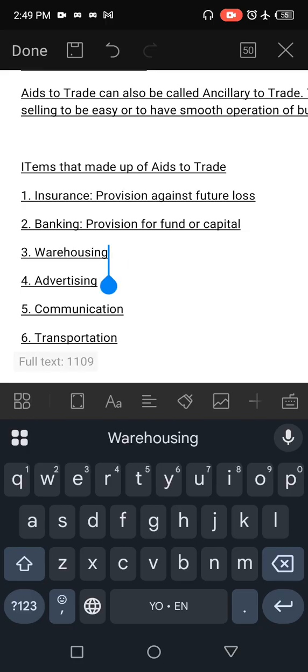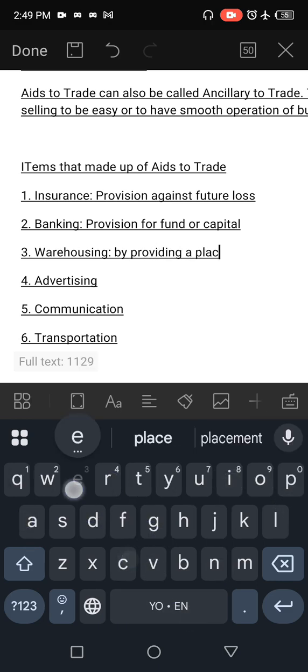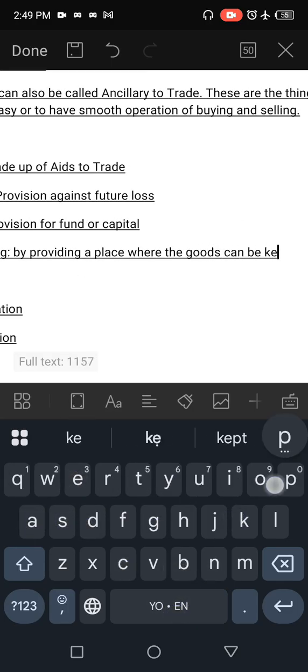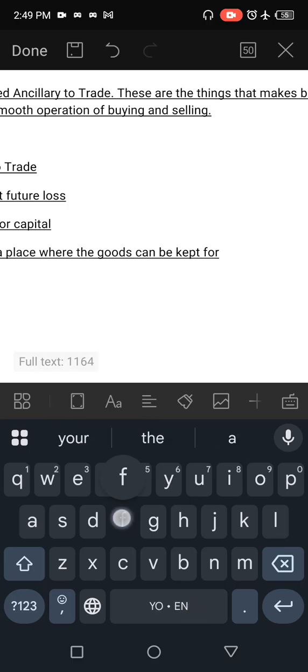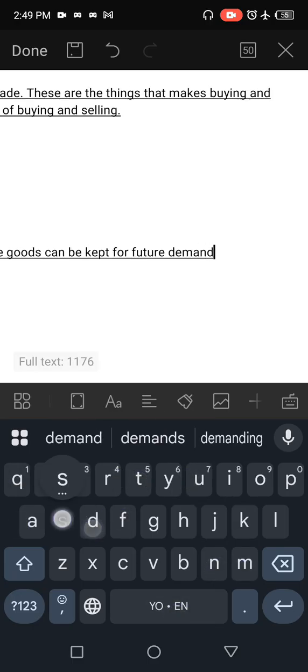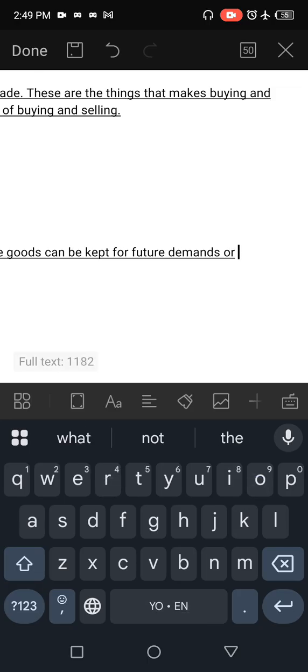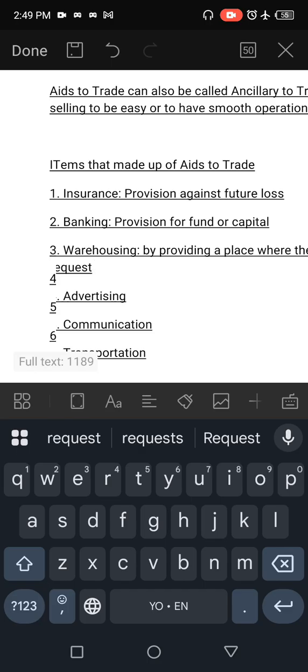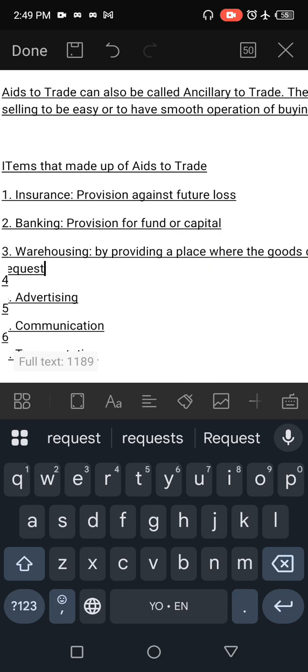Warehousing. Warehousing helps buying and selling by providing a place where goods can be kept for future demand or request. Warehousing provides a place where goods that are produced in advance can be kept until they are needed.